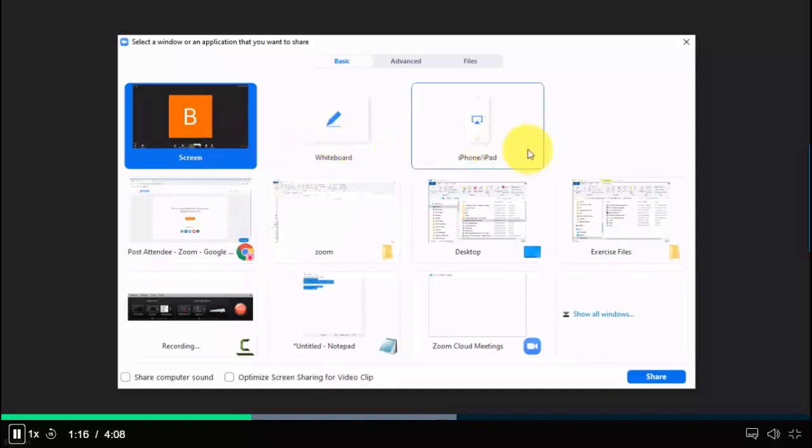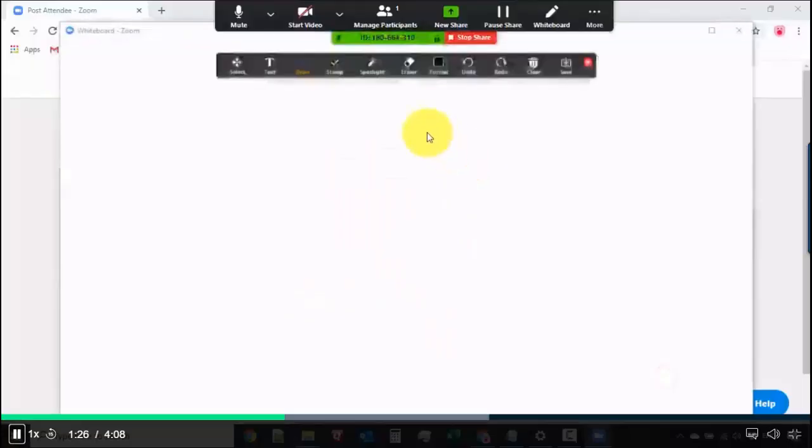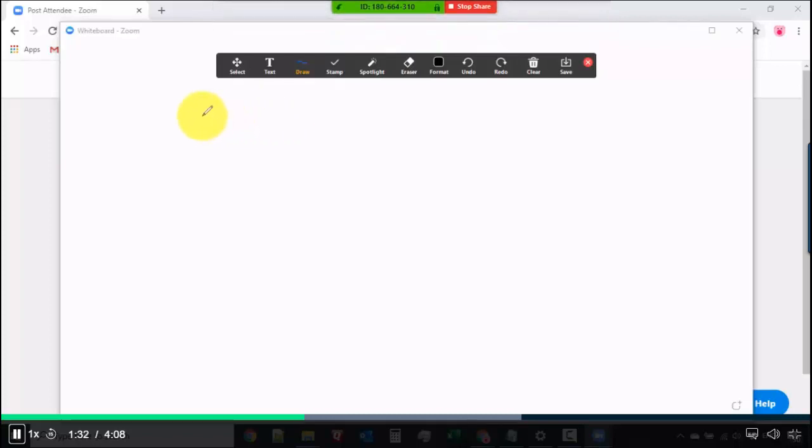Okay, but one of the most commonly used functions inside Zoom is the whiteboard. Because the really nice thing with whiteboard is you have, okay, so let's try that out. Let's click share. You have a really big whiteboard over here, and you could just scribble as you are teaching or as you are explaining something to the group. And the good thing is it's collaborative as well, so people can join in.